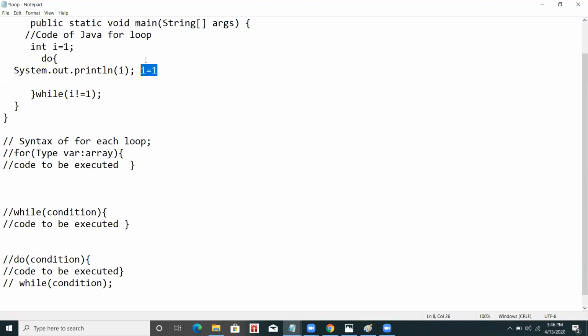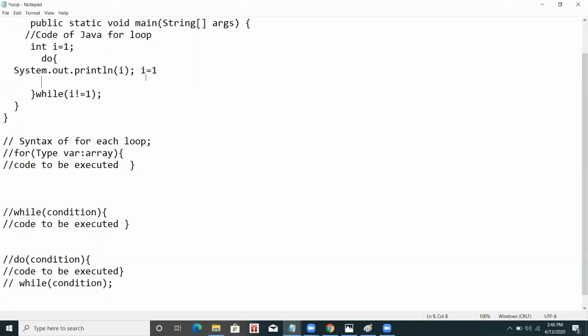Why is this happening? Because in the do while loop, the condition is not checked at the entry level. It is checked at the exit level.